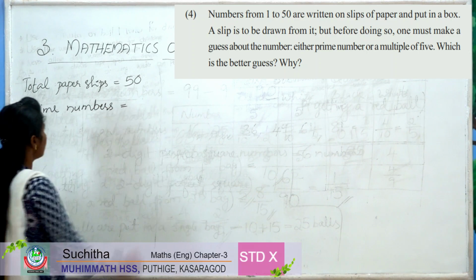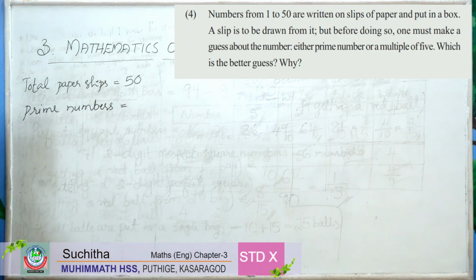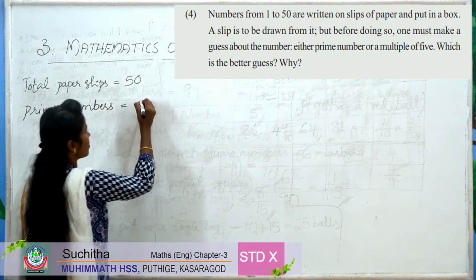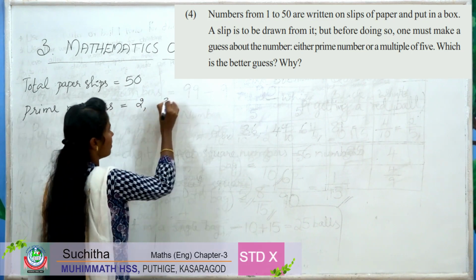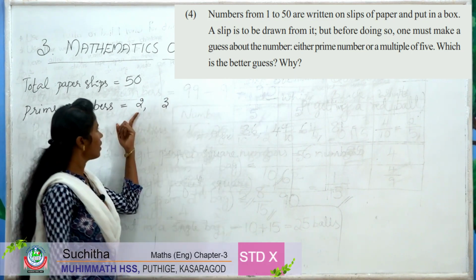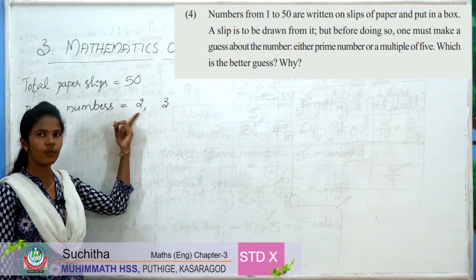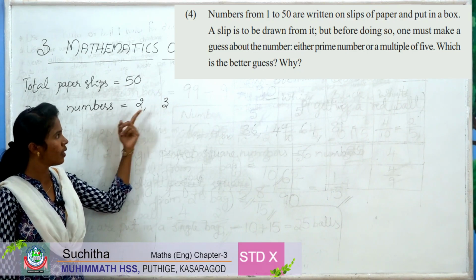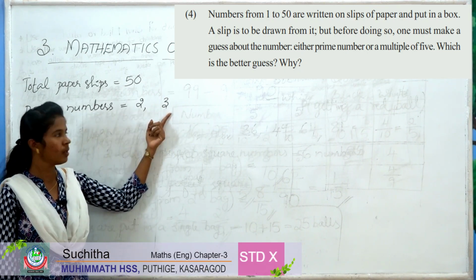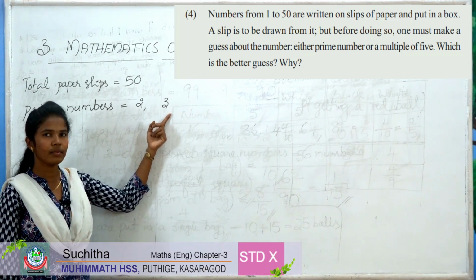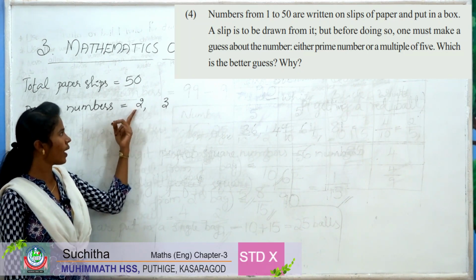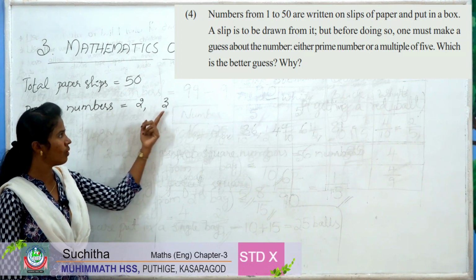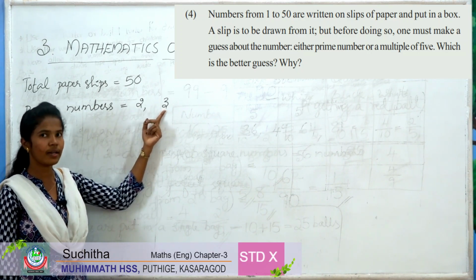The numbers that have only 2 factors are prime numbers. So the first prime number is 2. Next one, 3. So 3 is divisible by 1 and 3. That means these numbers have only 2 factors. Factors of 2 are 1 and 2. Factors of 3 are 1 and 3.